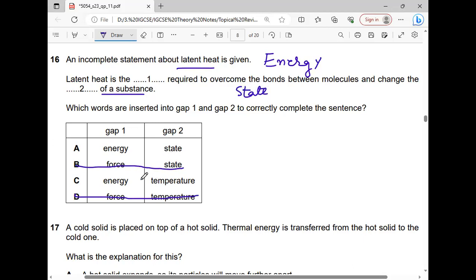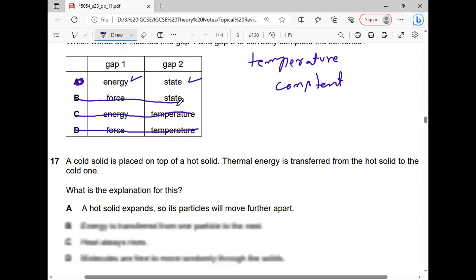And one more thing: in latent heat, temperature always remains constant, so this option will also be omitted. So for MCQ number 16, the correct answer is: number 1, energy, and number 2, state.